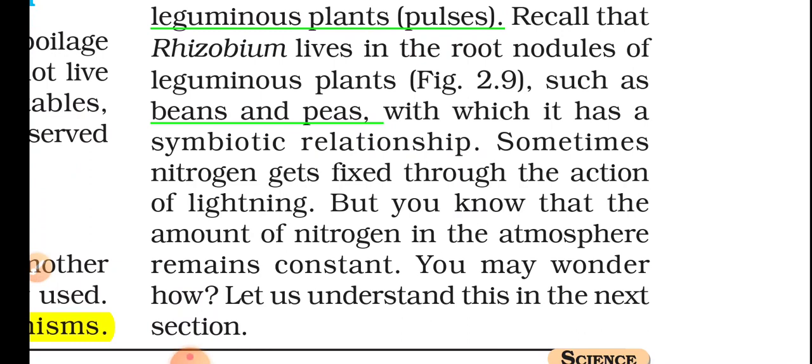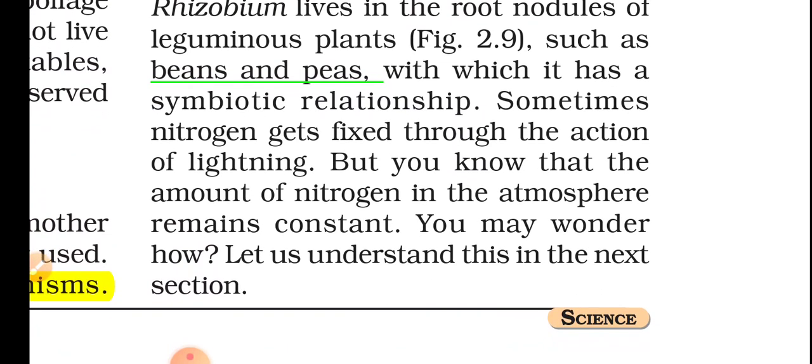Sometimes nitrogen gets fixed through the action of lightning. During the clash of clouds, when it is raining, there will be lightning that causes nitrogen fixation. But you know that the amount of nitrogen in the atmosphere remains constant. There will be no change. Nitrogen is not produced, it is only fixed. Remains constant in the sense there is no change in the amount of nitrogen. You may wonder how. Let us understand this in the next session.